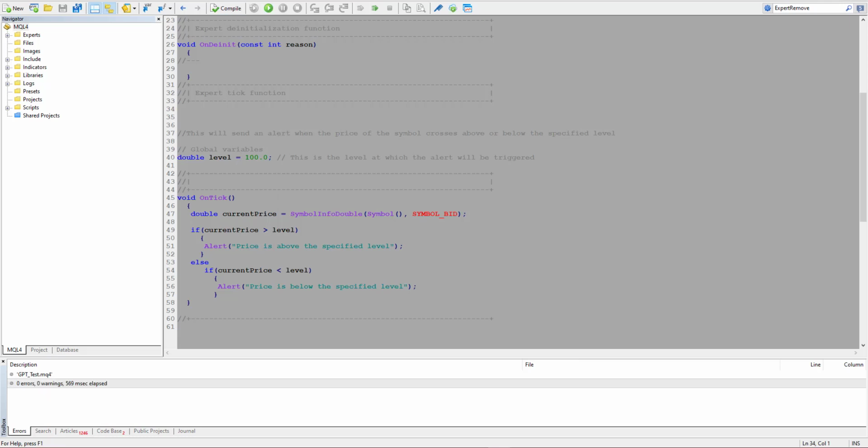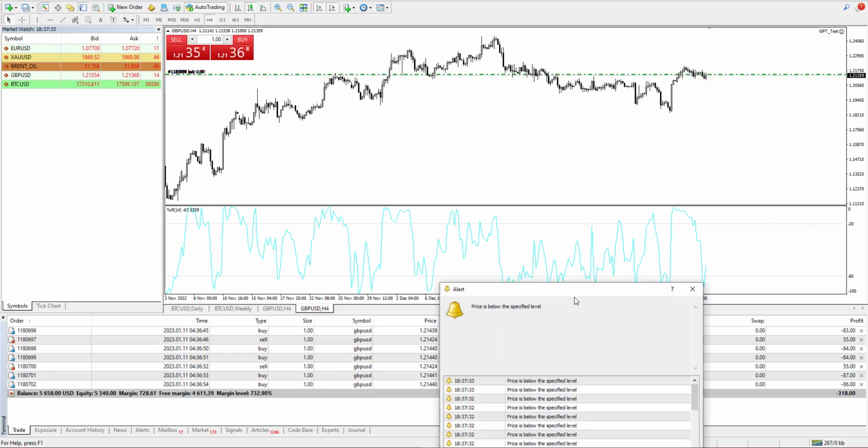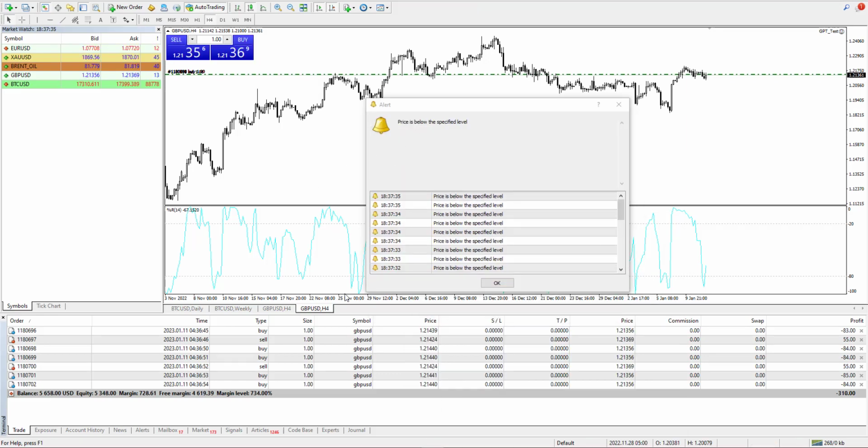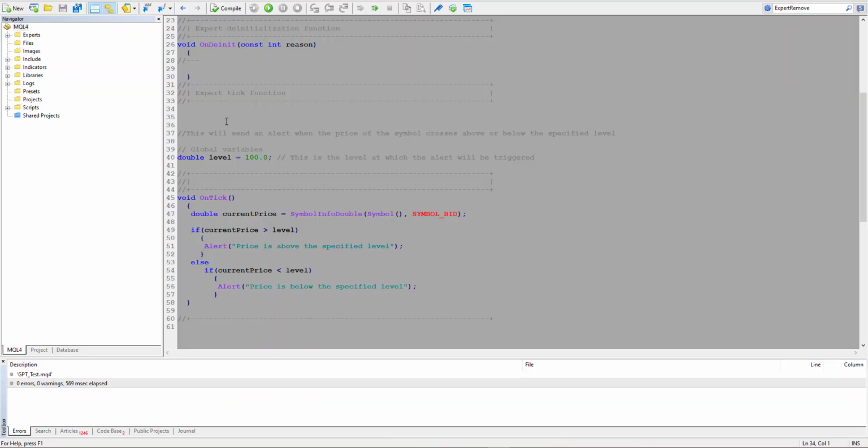I compile. Yes, we start to get a lot of alerts. So let's stop this. As we thought, it's kind of annoying that it sent lots of alerts, but the code worked just fine, as you see.